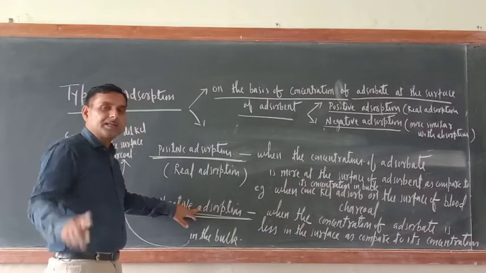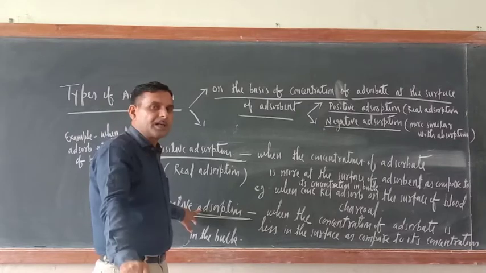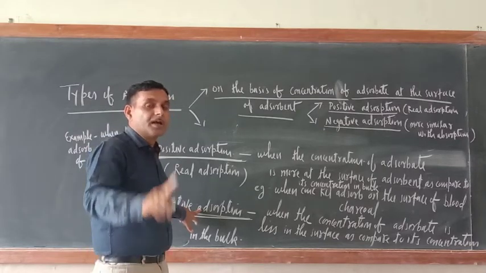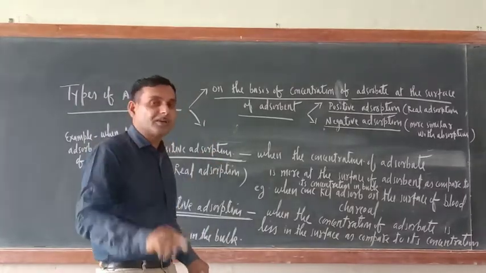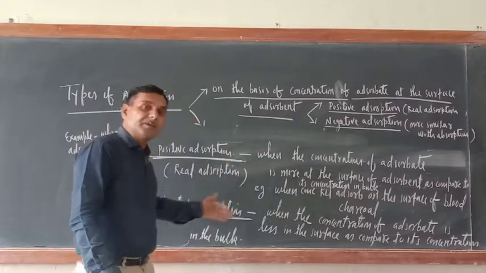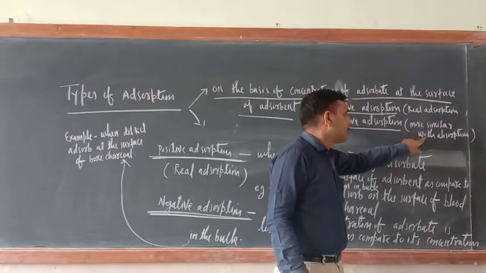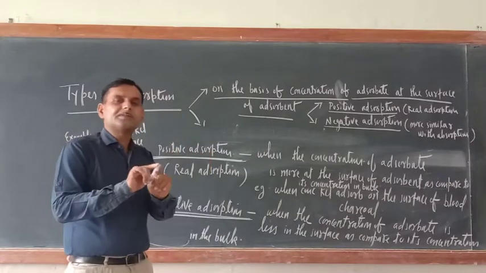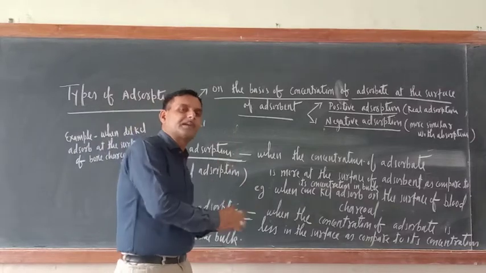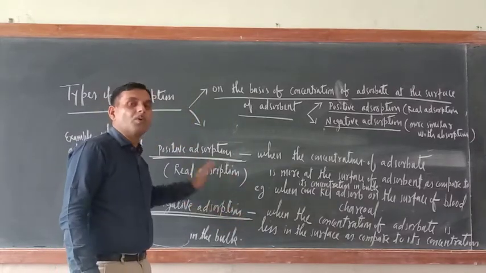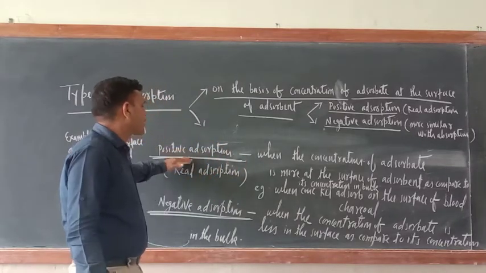So negative adsorption is not real adsorption, just like a positive catalyst and negative catalyst. What is the meaning of catalyst? A catalyst should increase the rate of reaction, but a negative catalyst decreases the rate of reaction. That is why nowadays the word negative catalyst is not used. What is used? Inhibitor. Similarly, here negative adsorption is not real adsorption. I have written here that it is more similar to absorption, in which the concentration of adsorbate is more in the bulk than at its surface. That is why negative adsorption is more similar to absorption. The real adsorption is positive adsorption.